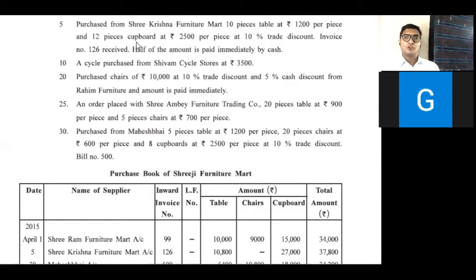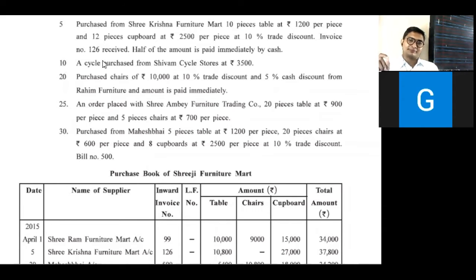Next, for cupboard, 2,500 multiplied by 12, answer is 30,000. And the 10% trade discount deducted from this 30,000 gives 27,000 for cupboard. But no information is given for chair, and that's why chair is not recorded. The total of this is 37,800. Simple.